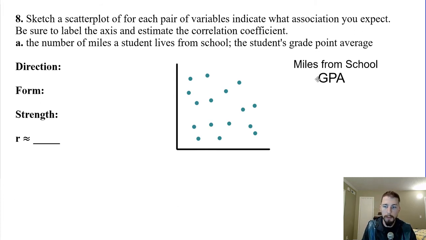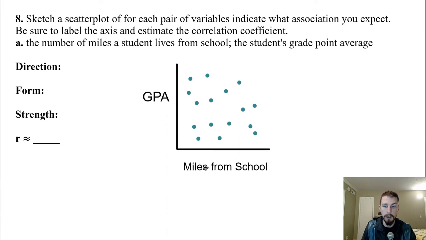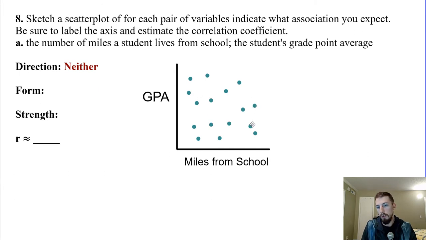Well, probably what we're interested in measuring is actually the GPA, and the explanatory variable would be miles from school, okay? So again, as we increase in miles, we get further away from the school, does not mean our GPA goes up or down. So the direction is going to be neither. The form, this is not linear or exponential or sinusoidal. There's really no form here, so you can just say none.